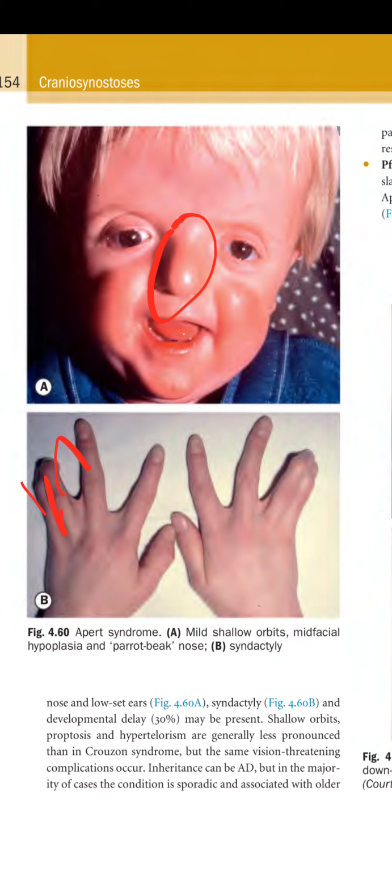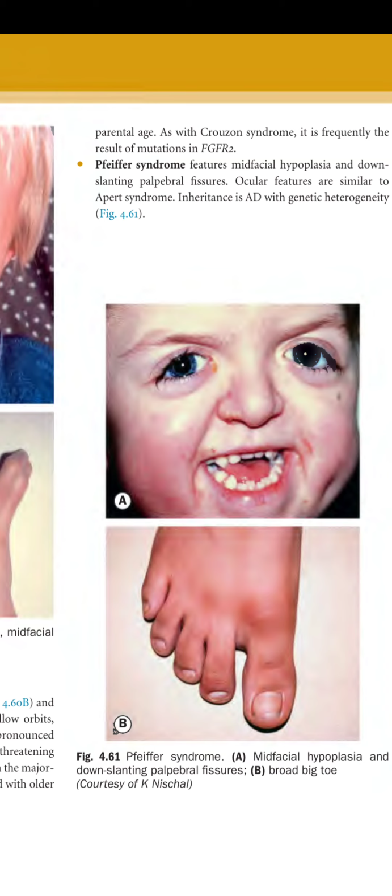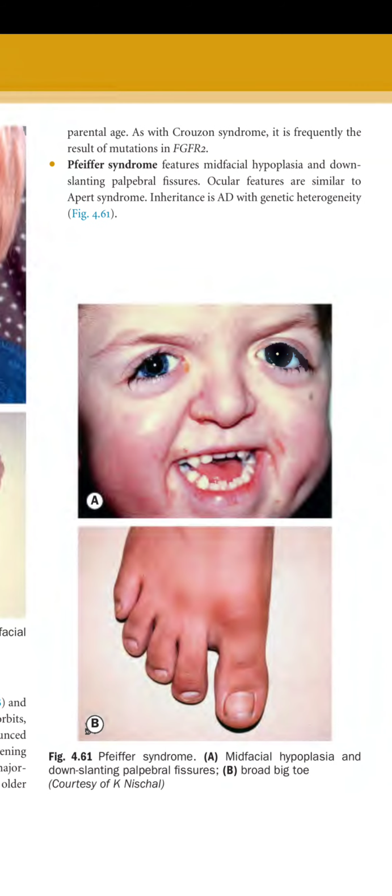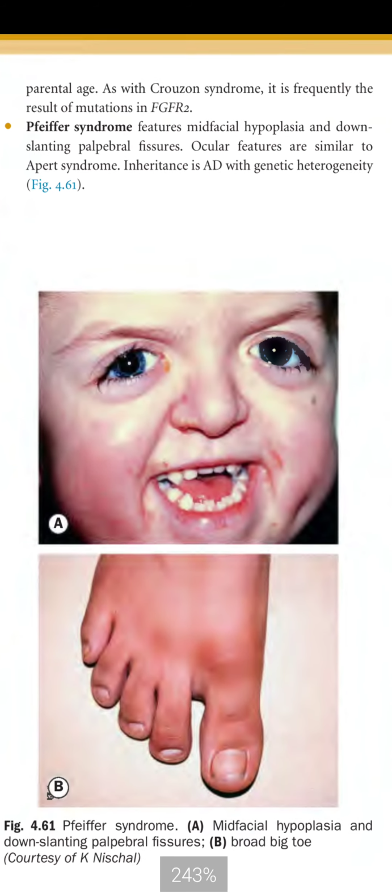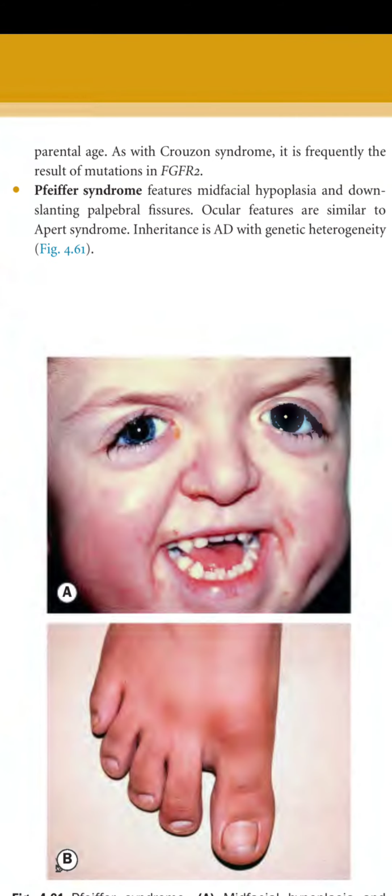Shallow orbits. Proptosis and hypertelorism are generally less pronounced than Crouzon syndrome, but the same vision-threatening complications occur. Inheritance can be autosomal dominant, but in the majority of cases the condition is sporadic and associated with parental age. As with Crouzon syndrome, it is frequently the result of a mutation in FGFR2.